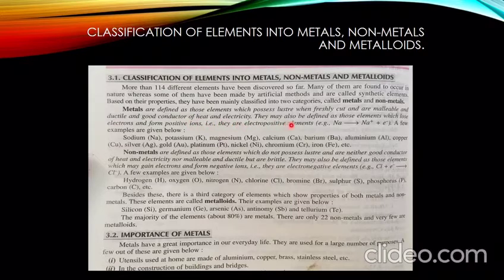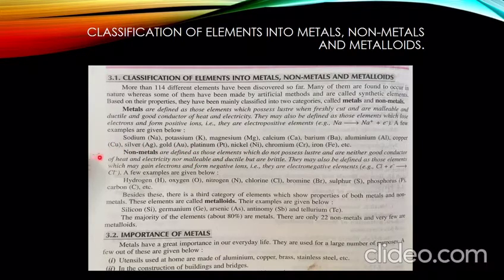They may also be defined as those elements which lose electrons to form positive ions, that is, they are electropositive elements. Like sodium: if it loses one electron then it forms a sodium ion, and the electron which is lost is represented here. A few examples of metals are given below. These are sodium, potassium, magnesium, calcium, barium, aluminium, copper, silver, gold, platinum, nickel, chromium and iron.